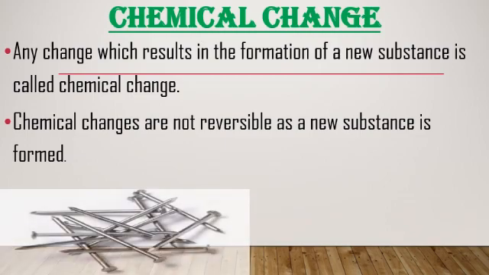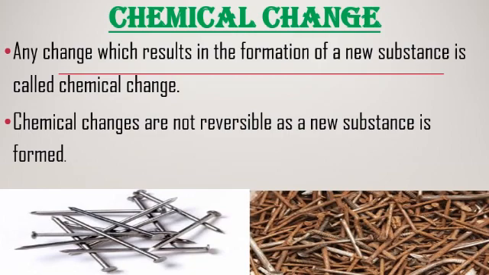For example, take some iron nails and put them in water for 2 to 3 days. After removing them from water, keep them outside. What will happen? They will get rusted like this. So can you bring it to its original form again? The rusted iron, can you wash it and bring it back to the iron nails again? No, it cannot. So a new substance is formed. First the iron nails were very nice. Now you have got the rusted iron nails.